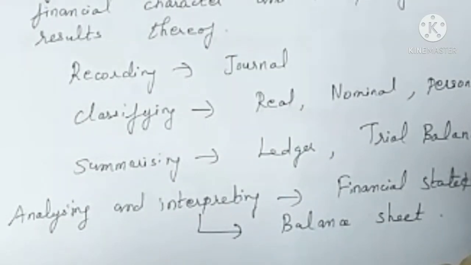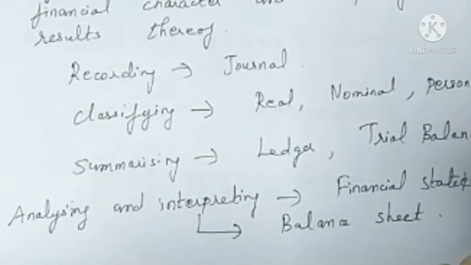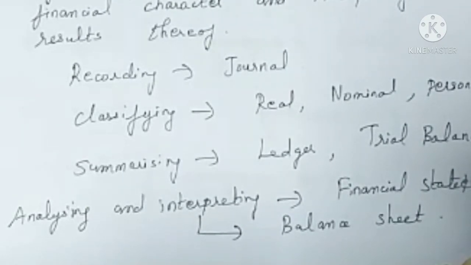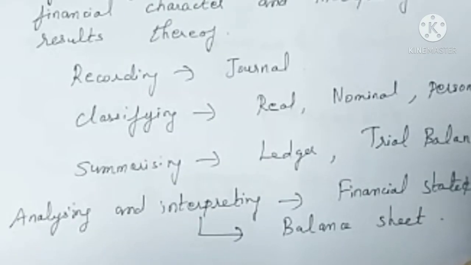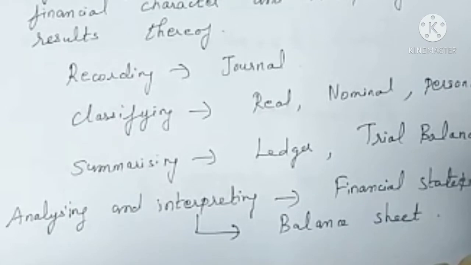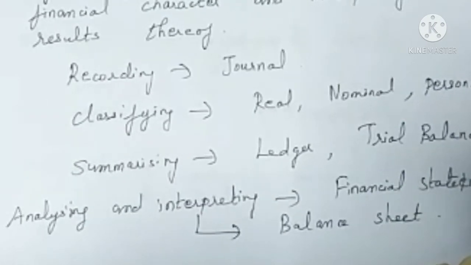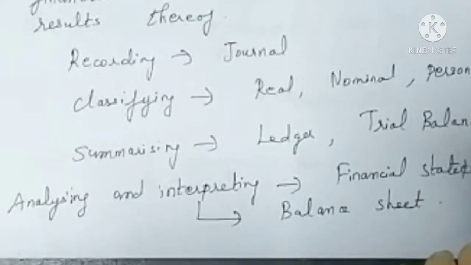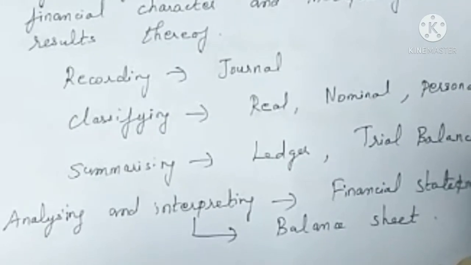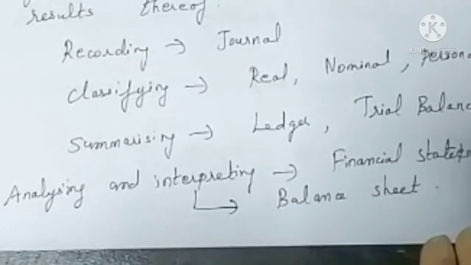What is recording? We will record all the day-to-day transactions in a book by means of journal entries. And we'll classify those transactions as real, nominal and personal accounts. Then we'll summarize all those transactions in a statement called the ledger and trial balance. Then finally, we will interpret and analyze the results of the business by preparing a financial statement.